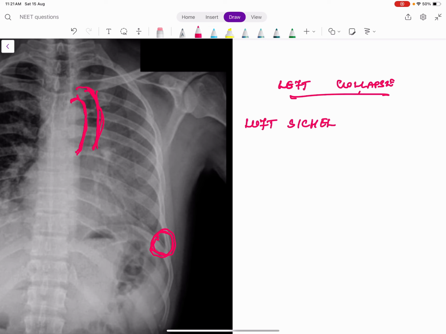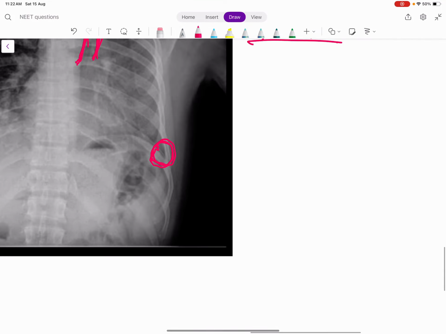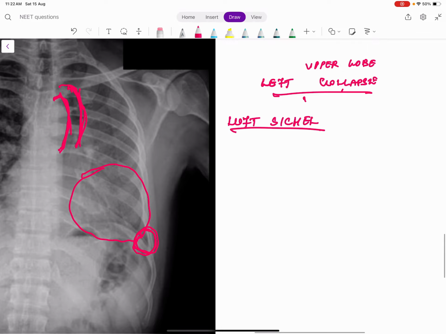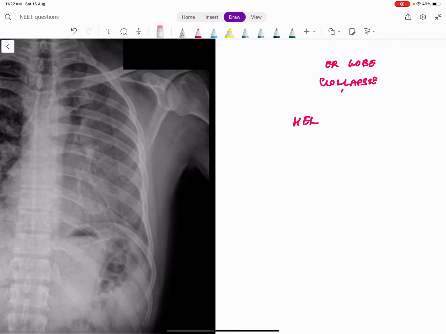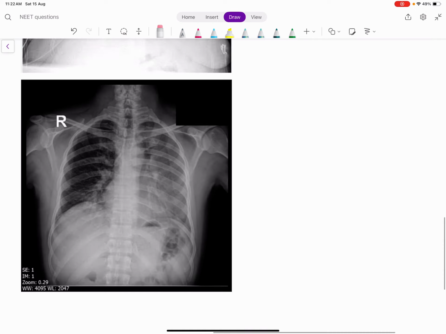Why does this lucency look like a sickle? Even when the lung collapses, that left-sided bronchus will be visible. So this is actually a left upper lobe collapse. Left lower lobe collapse will be easy to pick up because it occurs in the lower zone. It will obliterate the heart, definitely. Here, there is an opacity, of course, but this shadow, that is the tracheal shadow, is seen as a sickle, which means the opacity is close to the trachea. So this is a left upper lobe opacity, left upper lobe collapse. This is called the left sickle sign, right? So I think most of the image-based questions can be diagnosed from this one.